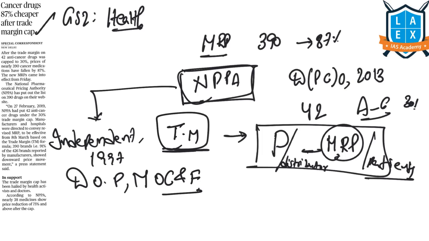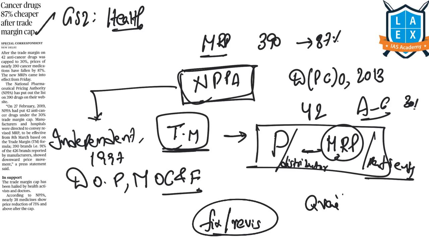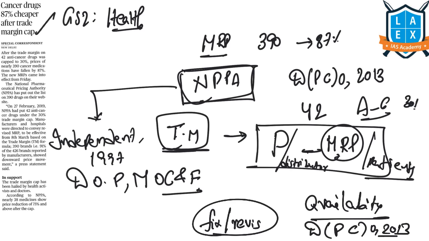The main responsibility of this authority is to fix or revise the drug prices and their formulations, and it is this authority which will enforce the prices and also the availability of medicines under the Drug Price Control Order of 2013. So now it is this authority which has brought down the trade margin cap for 390 drugs by 87%.